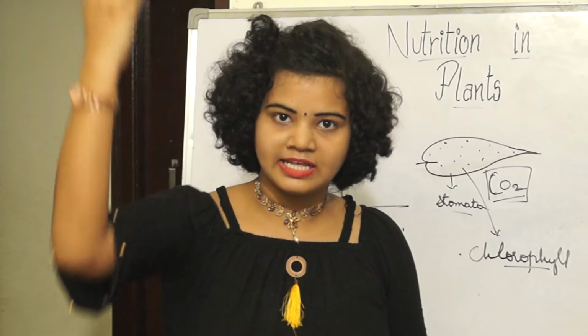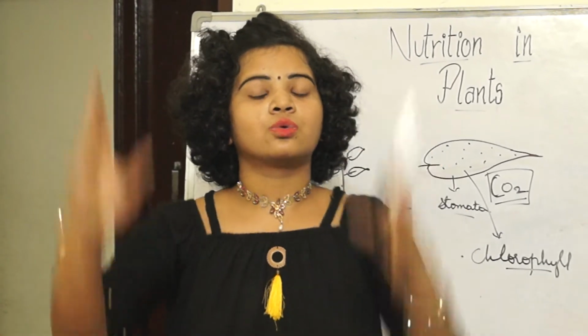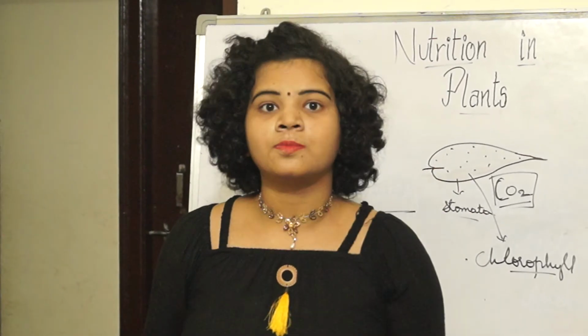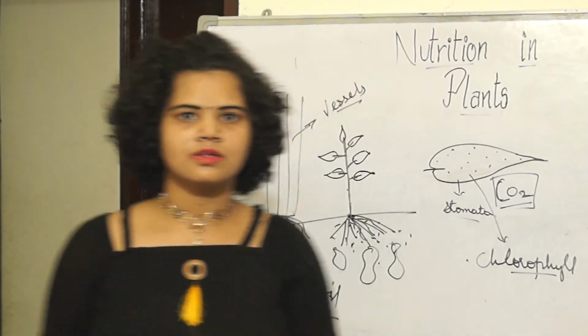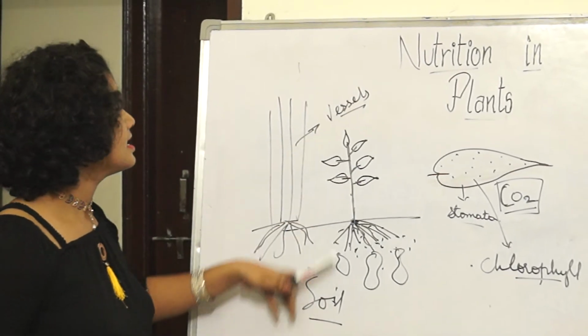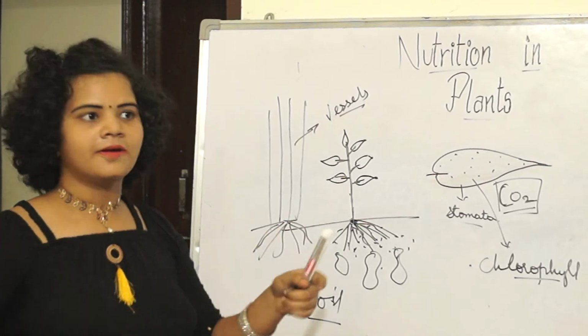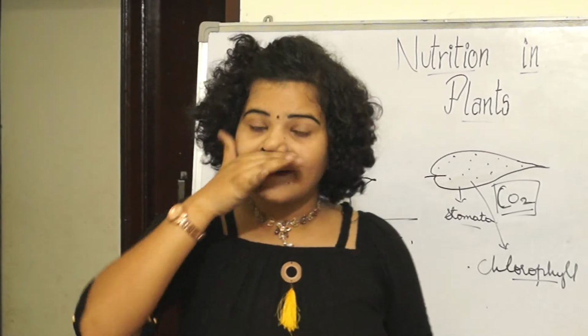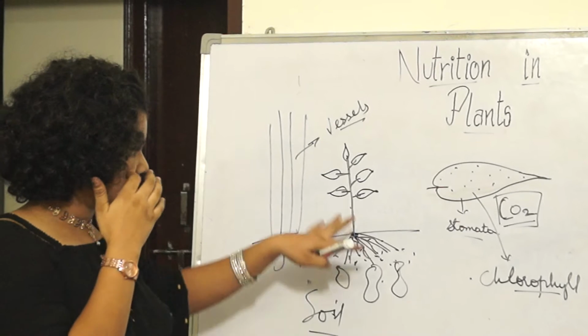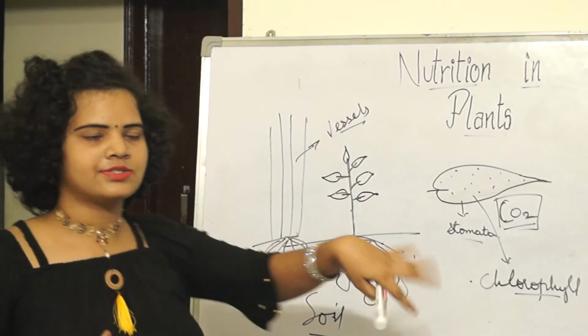They are transported through the tubes, and those tubes are called vessels. These vessels further reach the leaves.